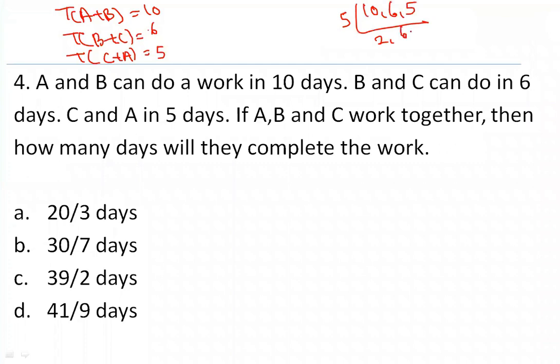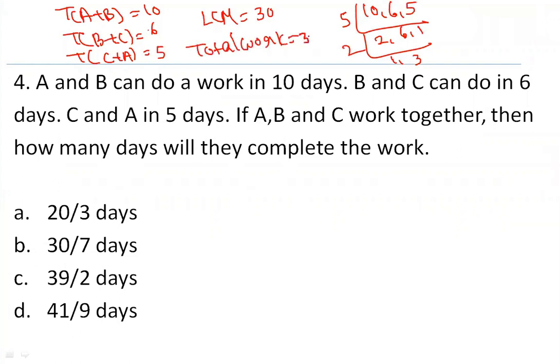It is 5 twos and 5 ones. Next it is 2 ones and 2 threes. 5 twos 10 and 10 threes 30. So LCM of the given question is nothing but 30. That means you can take the total work is nothing but 30. So this process is the same. Next, find out the efficiency.